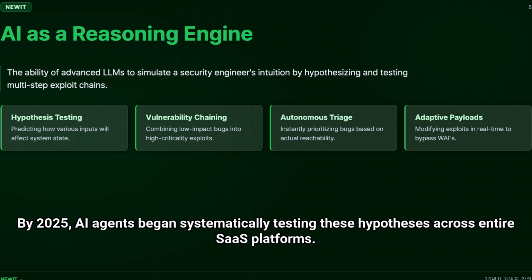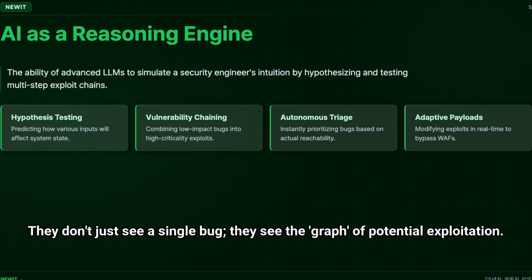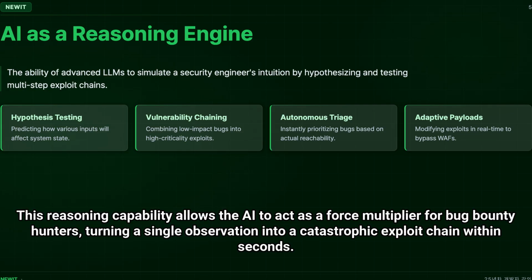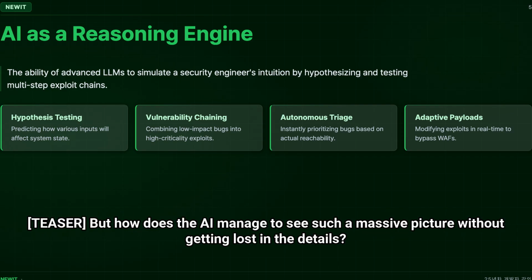By 2025, AI agents began systematically testing these hypotheses across entire SaaS platforms. They don't just see a single bug, they see the graph of potential exploitation. This reasoning capability allows the AI to act as a force multiplier for bug bounty hunters, turning a single observation into a catastrophic exploit chain within seconds.